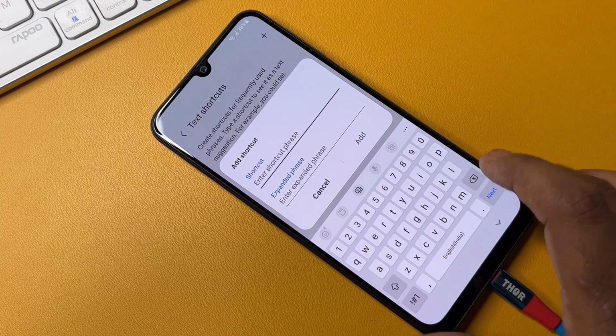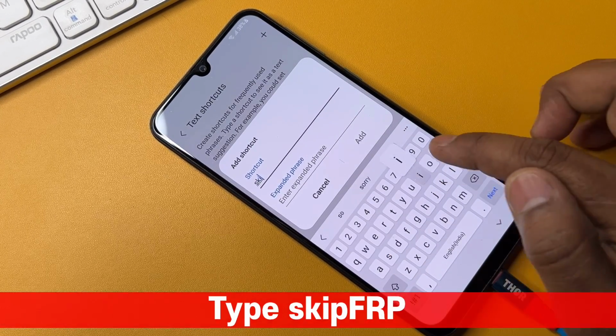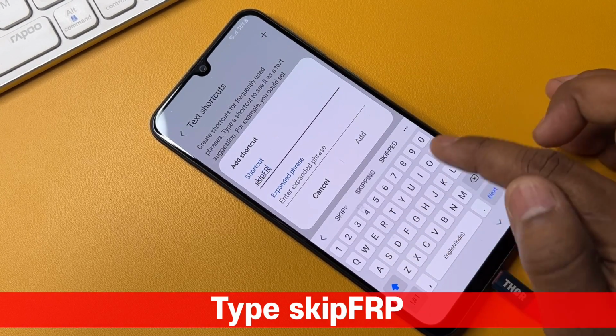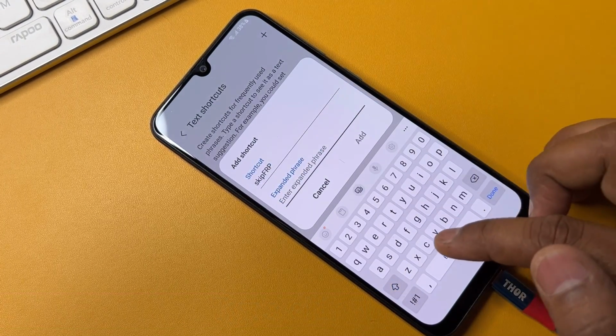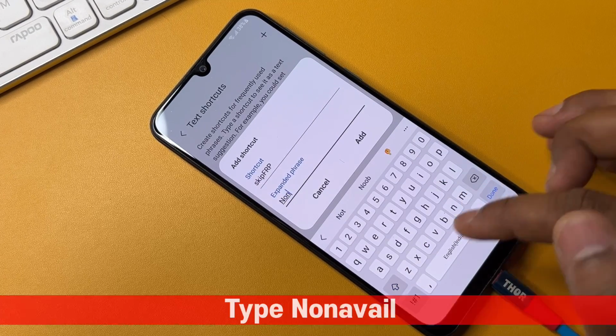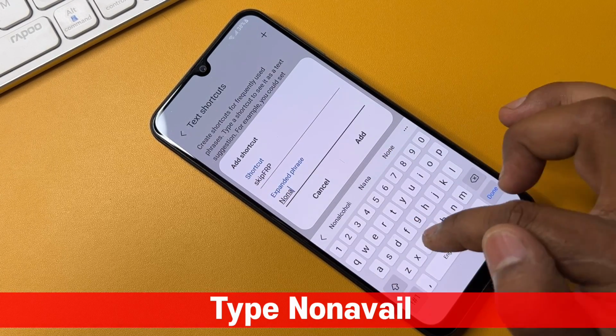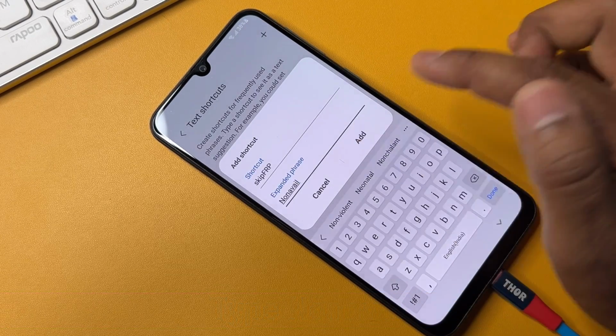After that you have to type a message here, and the message is skip FRP, and in expand phrase you have to type NONAVAIL. Okay, none avail, and click add.